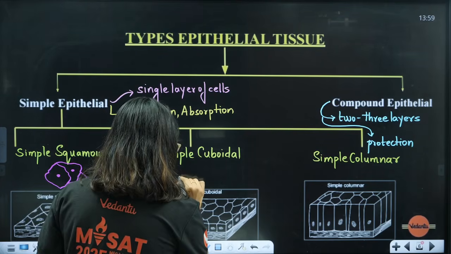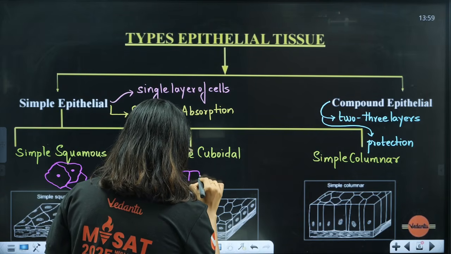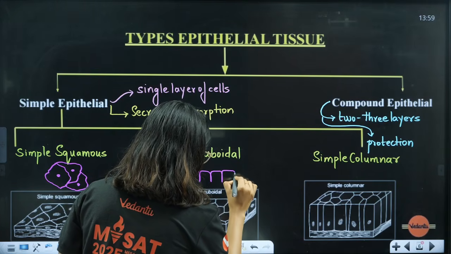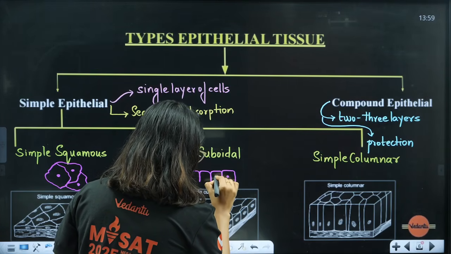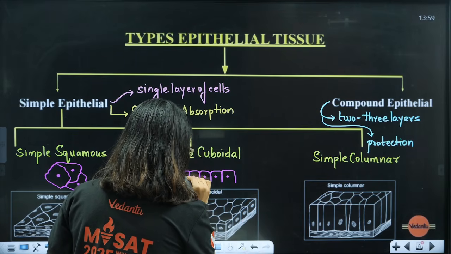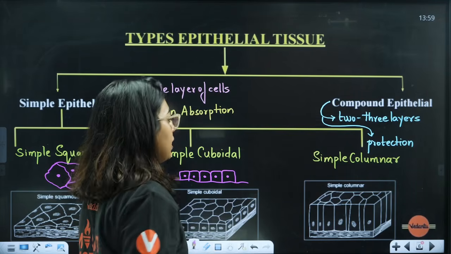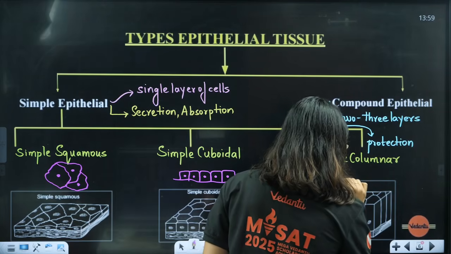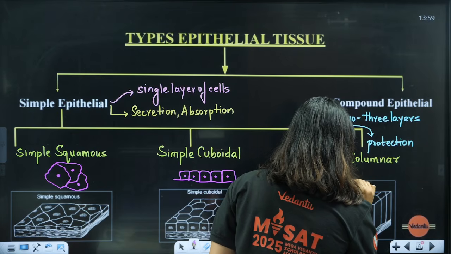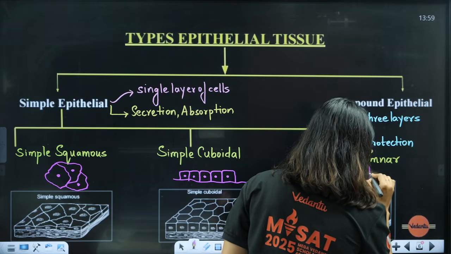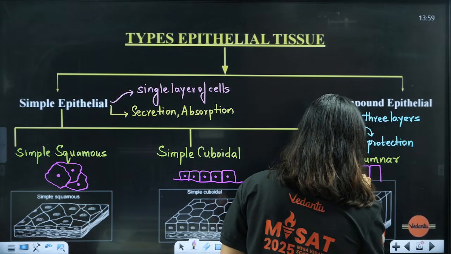Cuboidal will be cube shaped, students, like this. Cuboidal shape. Columnar means long column-like cells. Understood? Like this they'll be.